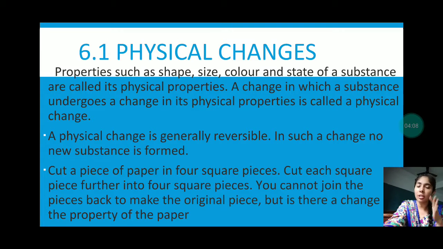The paper remains the same; only the shape and size are different. With sellotape or fevicol we can paste it together. But is any new substance formed from paper? Does it convert into a pencil? No, not at all. So new substances do not form in physical changes.